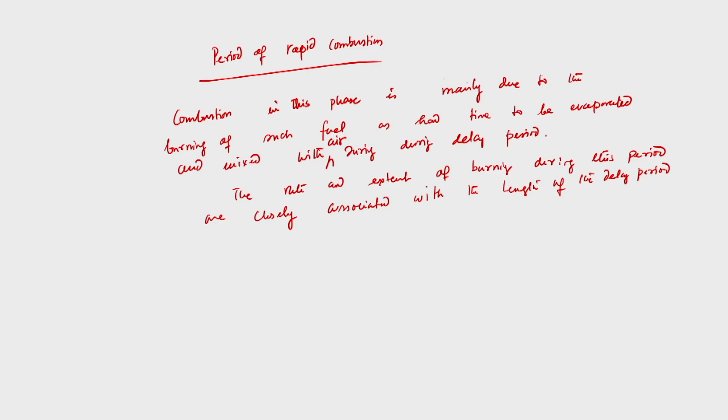Now, the rate and extent of burning, that is, the rapid combustion, means the combustion in this phase is mainly due to the burning of such fuel which had time to evaporate and mix completely with air during the delay period. The rate and extent of burning during this period are closely associated with the length of the delay period and its relation to the injection process.